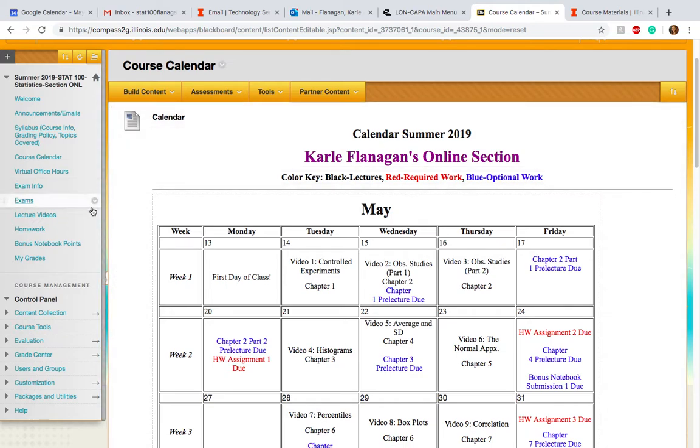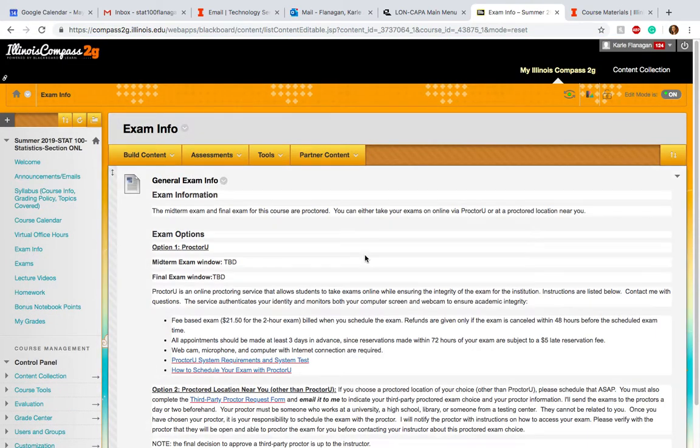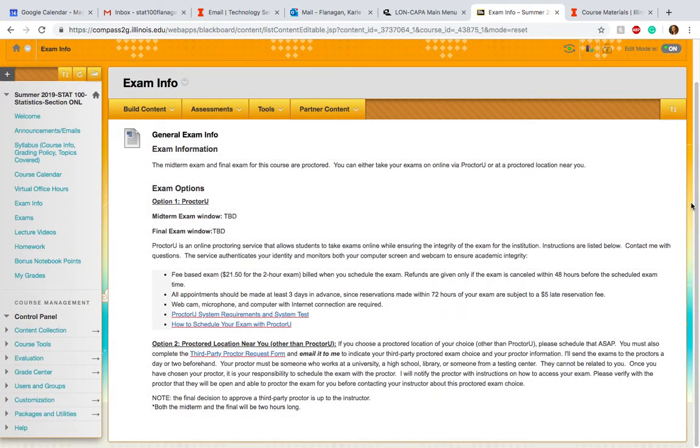So one other thing, the last thing I want to point out on Compass is the exam info. Because this class is online, we are required to give proctored exams. So I have two options for that. You can either use ProctorU, which is an online proctoring service that allows you to schedule a time to take your exam online and have someone proctor you through a webcam. This is probably the most common option that people decide to do in this class. And it costs $21.50 for the 2-hour exam. So there's two of those. ProctorU does cost money, but it is the best way to ensure academic integrity in an online class.